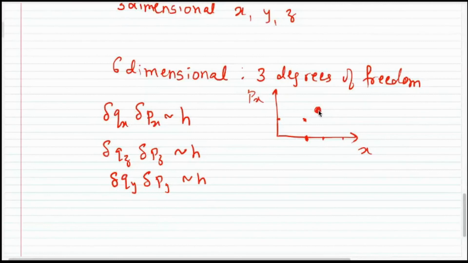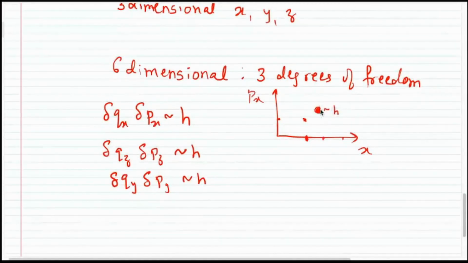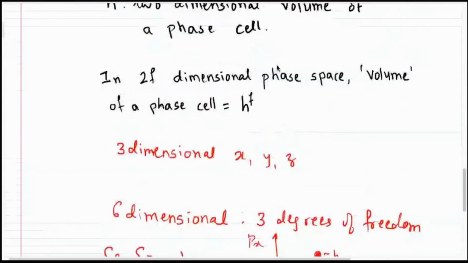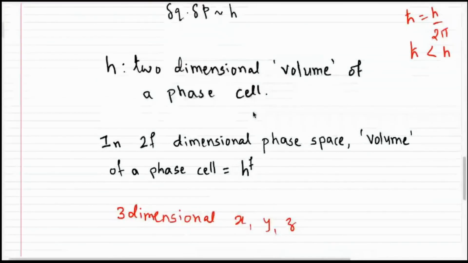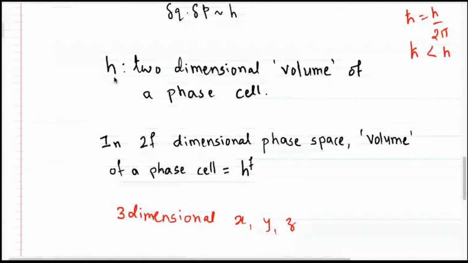And you cannot say exactly at the center of this, but it can be anywhere here. Is that clear? And this area will then be equal to h. And that we are considering as the 2-dimensional volume of a phase cell. Clear? So when we say 2-dimensional volume of a phase cell, this need not have dimension of meter cube.